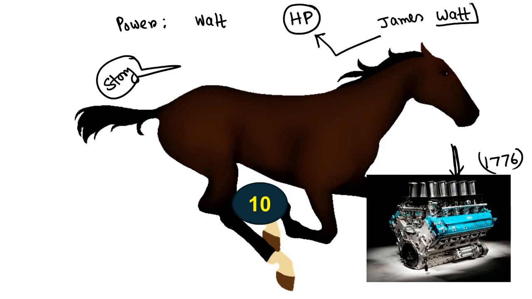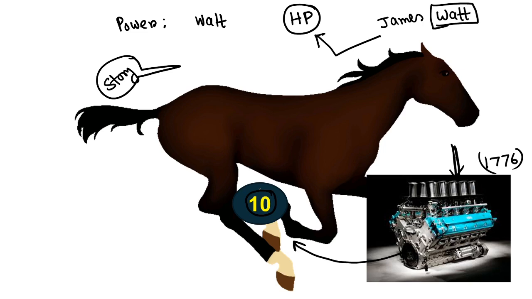After that, James Watt did some homework and came to the conclusion that whatever power the engine is delivering is closely equal to the power given by 10 horses. So to increase the popularity of the engine among the people, he related the power of the engine with the horse.